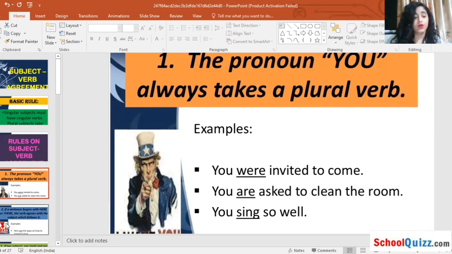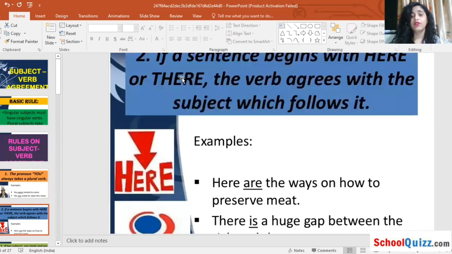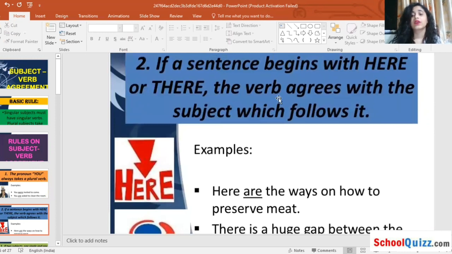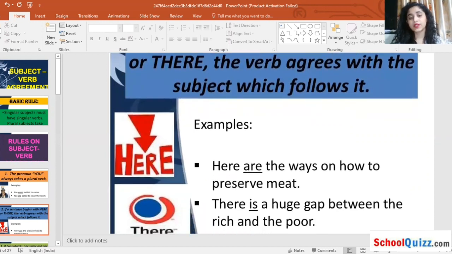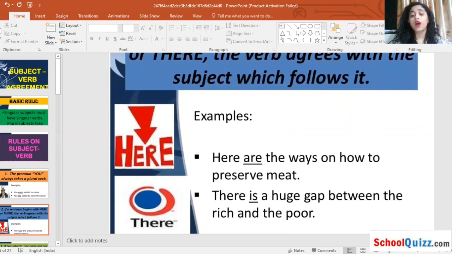Okay, now moving on to the second rule. If the sentence begins with here or there, the verb agrees with the subject which follows. It means if here or there is included, what will be the verb which will be following it? See examples. Here are the ways on how to preserve meat. As per the sentence, what is suitable over here? Are is suitable. So according to the sentence, whatever is suitable will be included over here. There is a huge gap between the rich and poor.